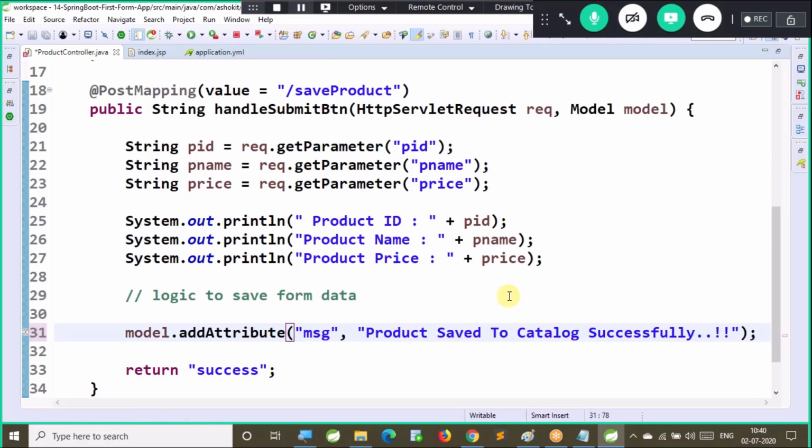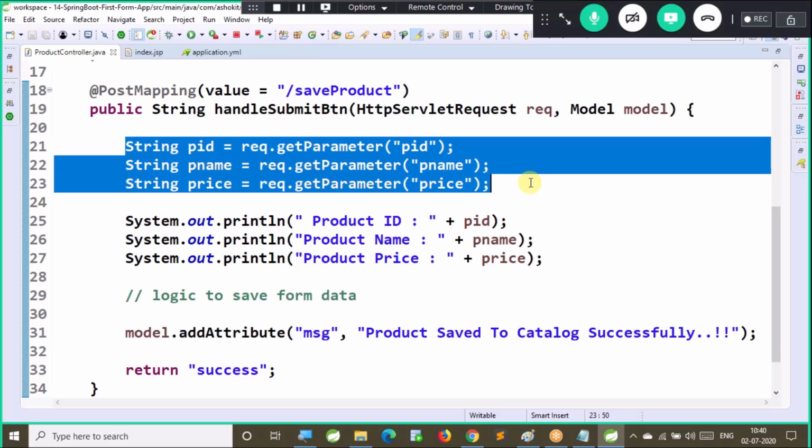Where will I access that message? I will access that message in the success view. Here success is the logical view name. In this I am going to access that model data based on the key. My key is MSG. So by using expression language, I will access that key. Got it?